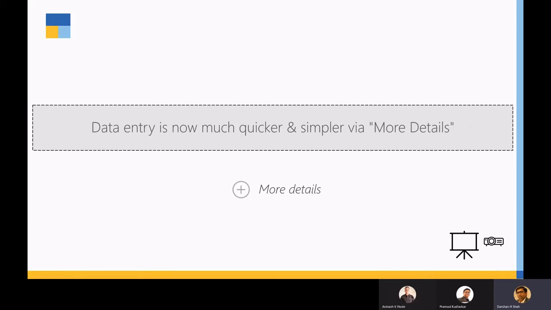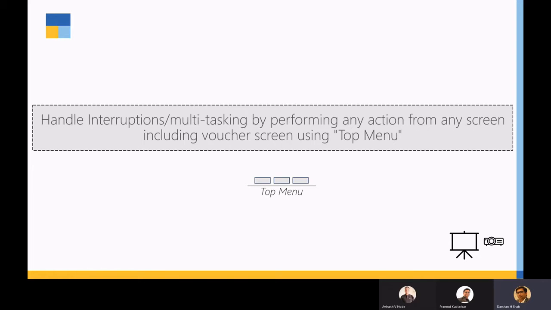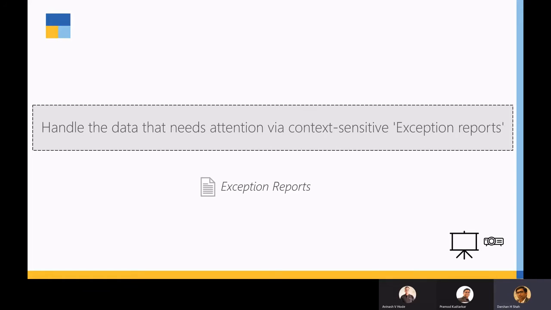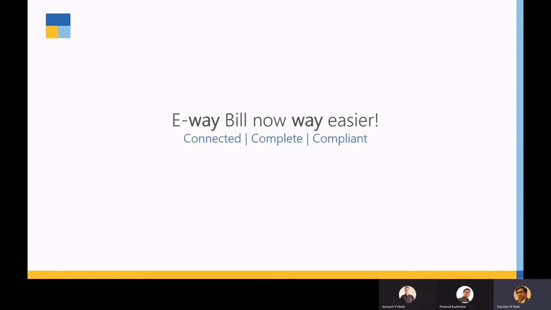As I showed you, browsing, some shortcut keys, chart of accounts, change mode, the top menu bar which I have discussed, go to, switch to, change view, basis of value, exception reports, save view, and many more things which are there in Tally Prime. Please, friends, do explore it. And whenever you face any problem, please get in touch with our partner who is conducting this session. So please be a good explorer on this subject.